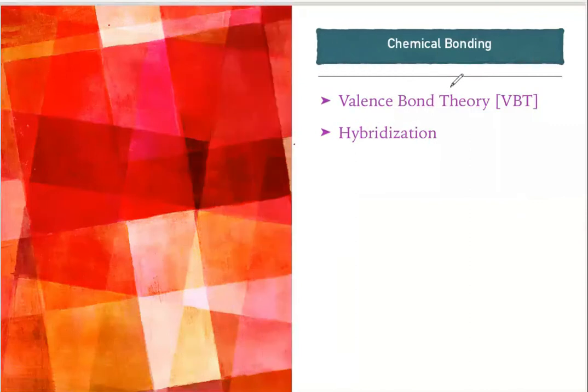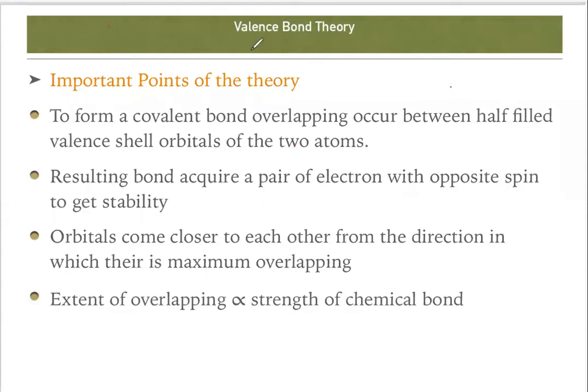Hello everyone. In this video lecture, we are going to discuss the next part of chemical bonding, that is valence bond theory, VBT, and hybridization. So let's start. First we'll discuss the valence bond theory.